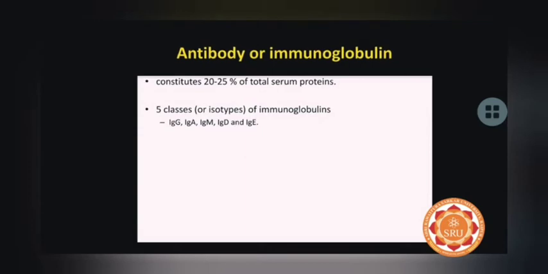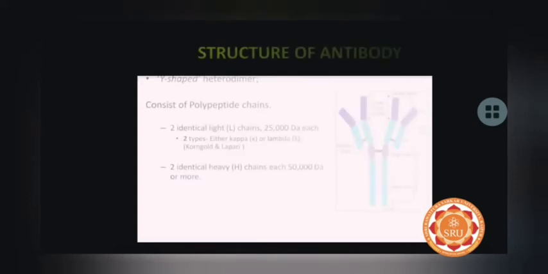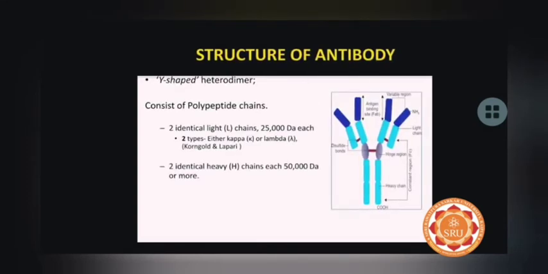These antibodies or immunoglobulins constitute about 20 to 25% of the total serum proteins present in the plasma. And there are 5 different kinds of immunoglobulins, which are also called isotypes. These are IgG, IgA, IgM, IgD and IgE. So let us understand the structure of antibodies in detail.